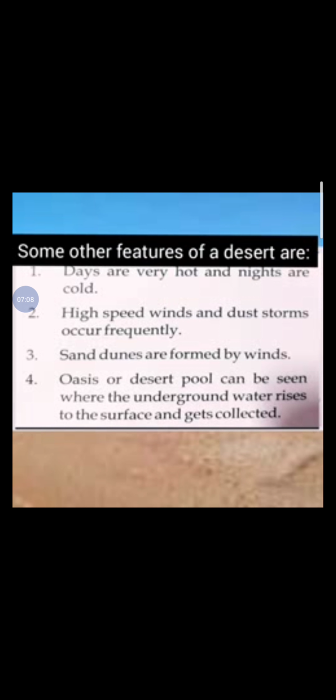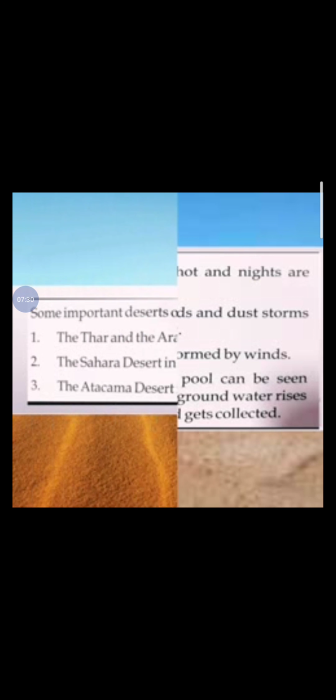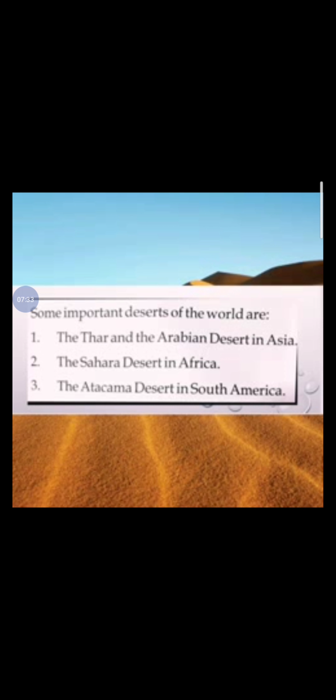Some other features of deserts are: days are very hot and nights are cold. High-speed winds and dust storms occur frequently. Sand dunes are formed by winds. An oasis or desert pool can be seen where the underground water rises to the surface and gets collected. Some important deserts of the world are the Thar and the Arabian Desert in Asia, the Sahara Desert in Africa, and the Atacama Desert in South America.